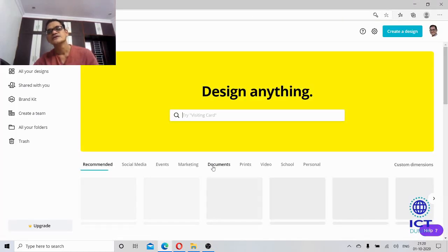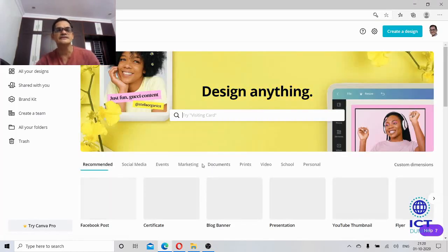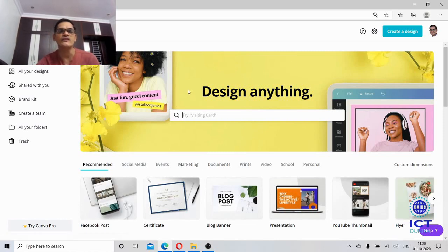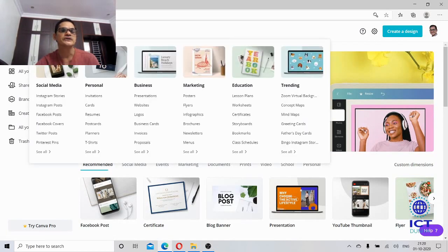Yeah, so this is the interface of Canva. Let me show you. So this is the home page. Now you could see a lot of templates regarding social media: Instagram stories, Instagram posts, Facebook covers, Twitter posts, Pinterest.